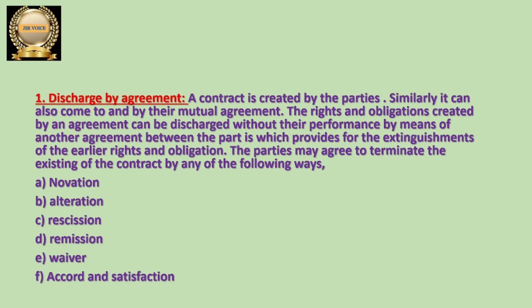Under this discharge by agreement, in what ways does it come to an end? Let us see. There are different ways: novation, alteration, rescission, remission, waiver, accord and satisfaction. These are the different ways under which the discharge of contract takes place by agreement. This comes under discharge by agreement. So let us discuss them one by one now.